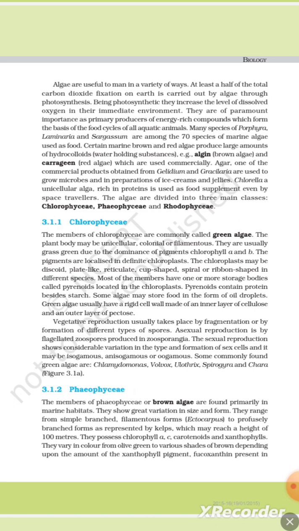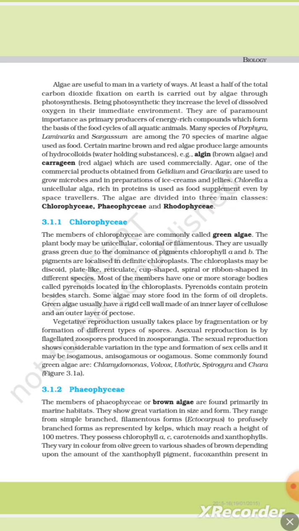Chlorella, a unicellular alga rich in protein, is used as a food supplement, even by space travelers. The algae are divided into three main classes: Chlorophyceae, Phaeophyceae, and Rhodophyceae. 3.1.1 Chlorophyceae. The members of the Chlorophyceae are commonly called green algae.